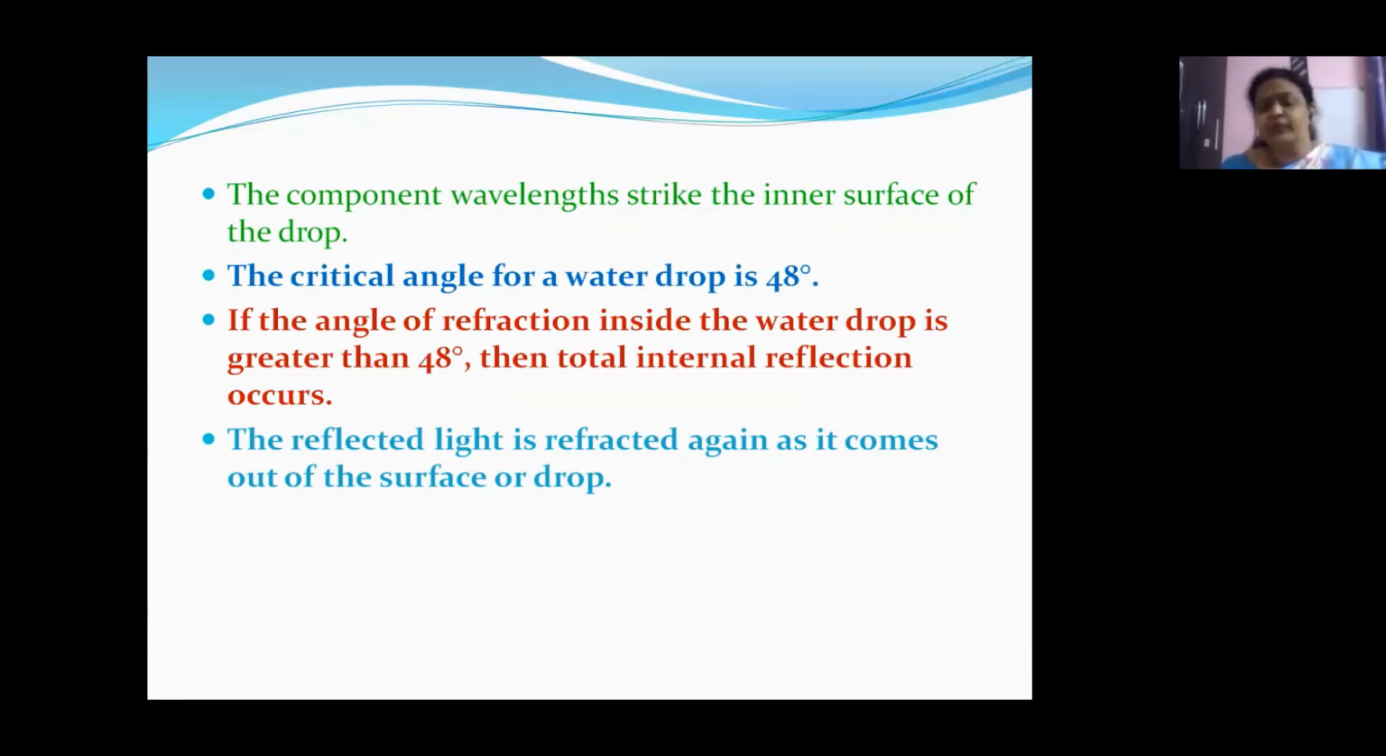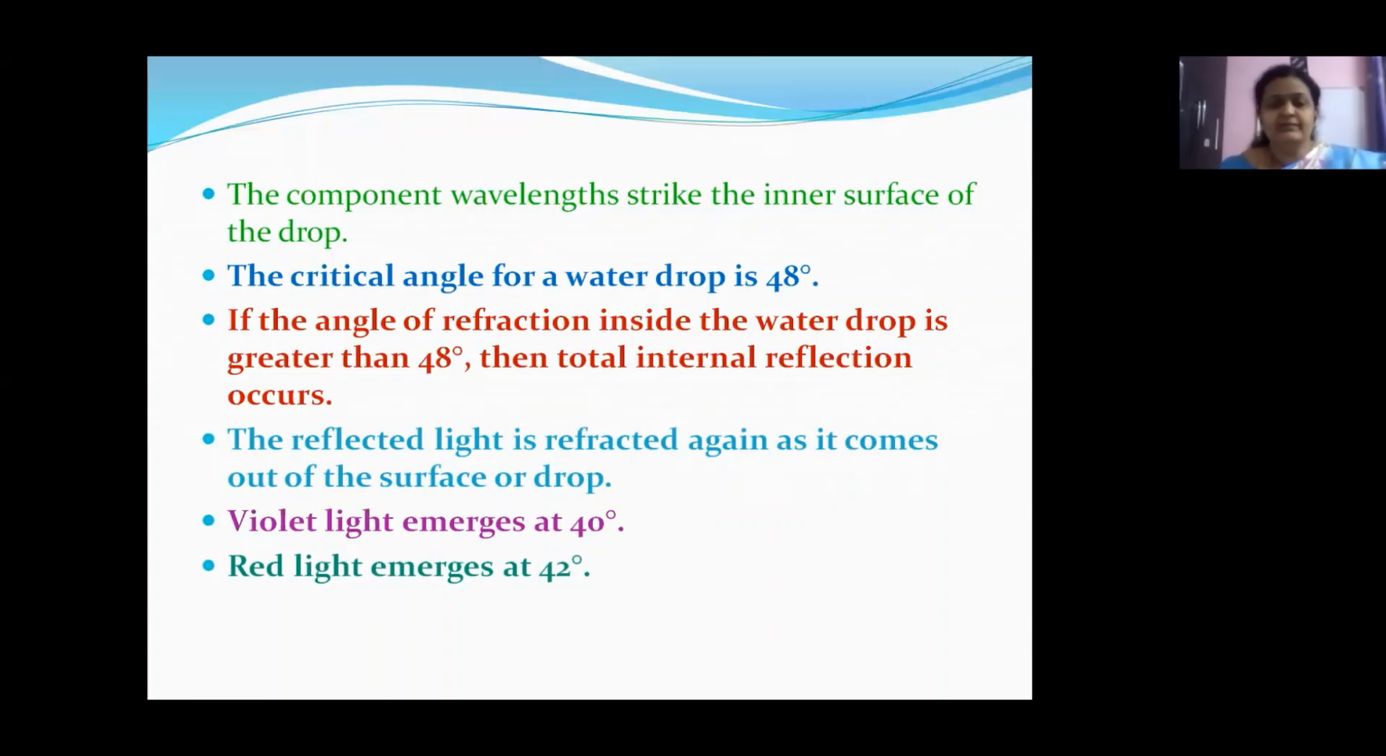Then what about the other colors? Any guesses, children? Yes, obviously they should be lying in between these two values. Because all the other colors are between red and violet, all their angles should be in between 40 degrees and 42 degrees.